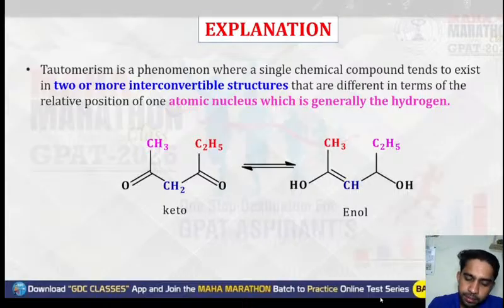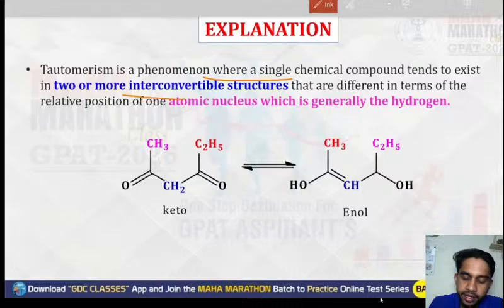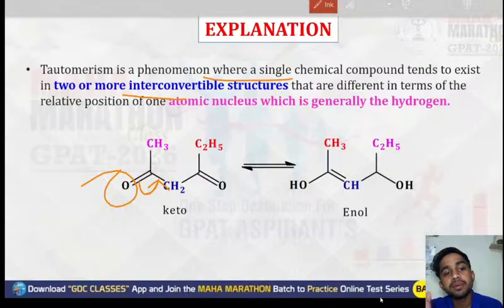Tautomerism is a phenomenon where a single chemical compound tends to exist in two or more interconvertible structures. Like going from the keto to the enol form. So what is happening here? If we see, the pi bond is shifting from here to here, and also there is an addition of hydrogen. So there is a change in the position of hydrogen as well as a change in the position of the pi bond.